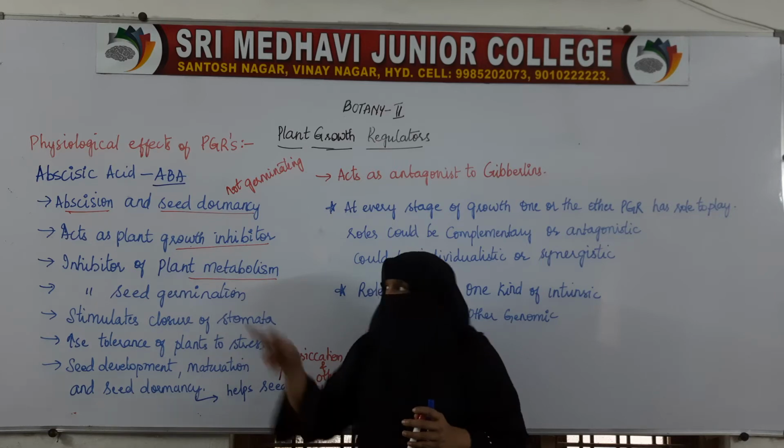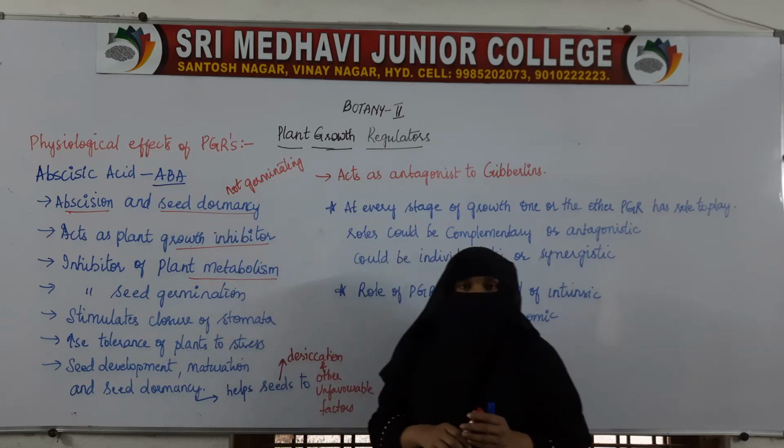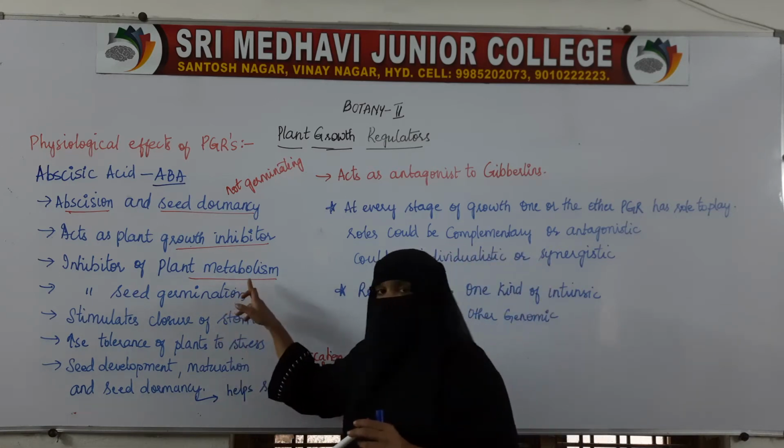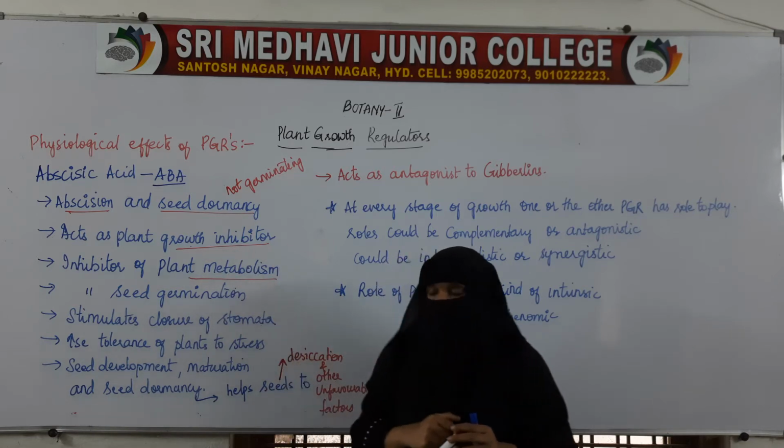So apart from seed dormancy and abscission, it also inhibits the metabolism of the plant as well as the growth of the plant.